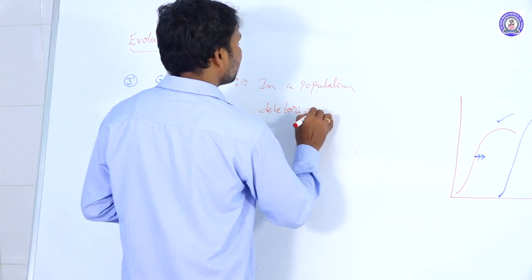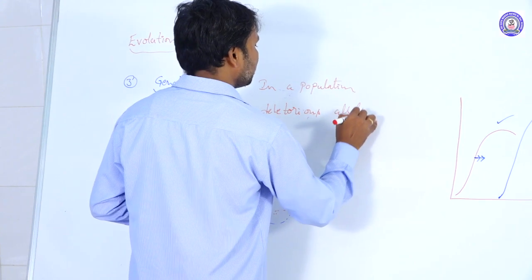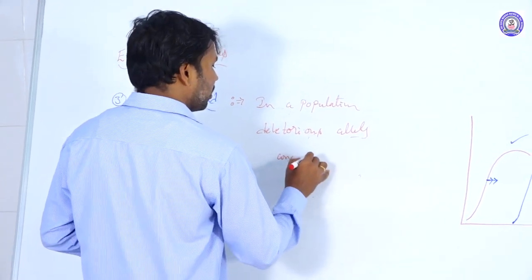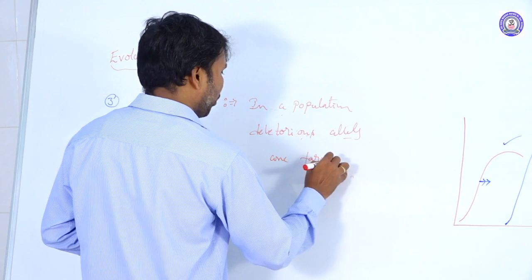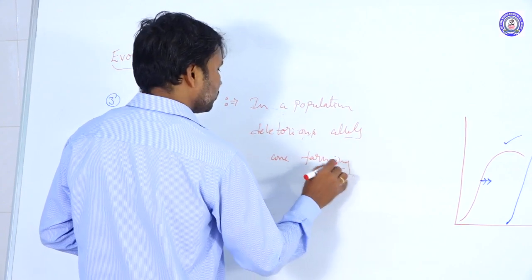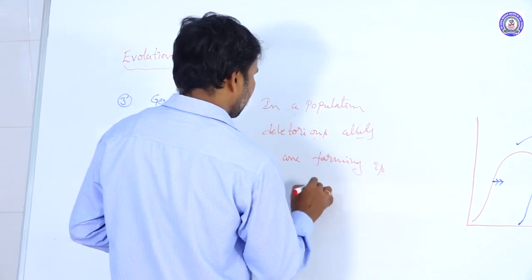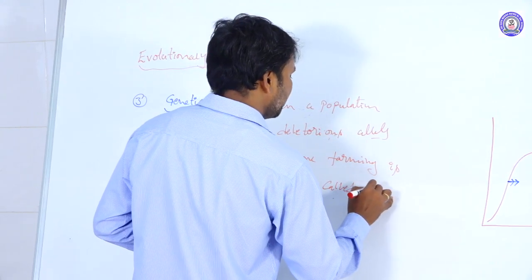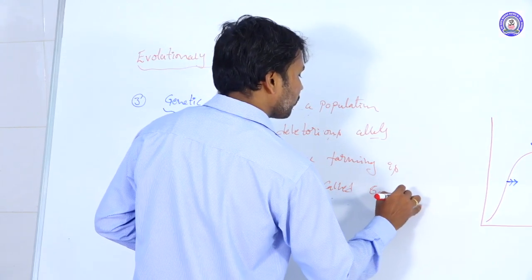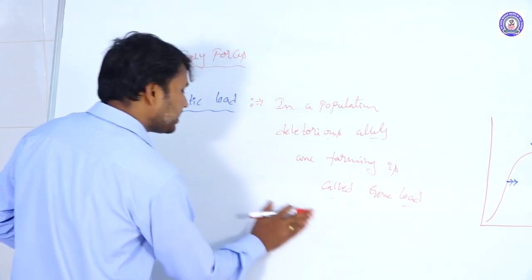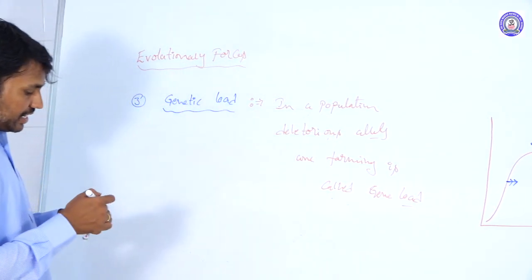The formation of deleterious alleles in a population is called gene load.